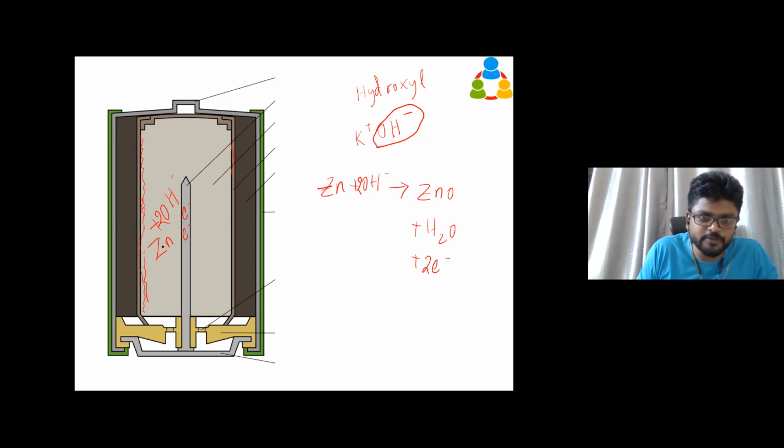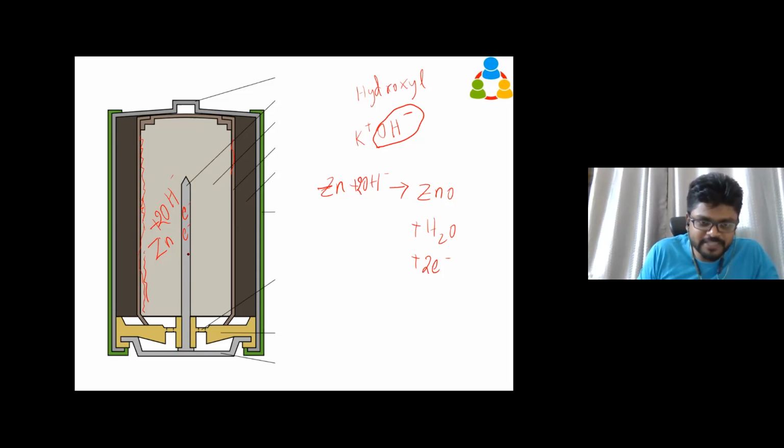The 2 electrons produced by the reaction of zinc and hydroxyl ion will be picked up by this brass pin, because sharp points pick up charges, as you'll read in physics. This metal pin is going to pick up the electrons for us. And the electron moves because it wants to move downwards. I'll tell you why it is moving downwards.